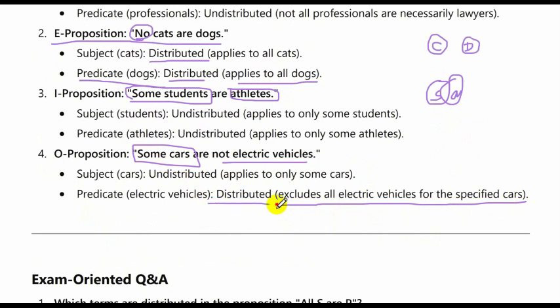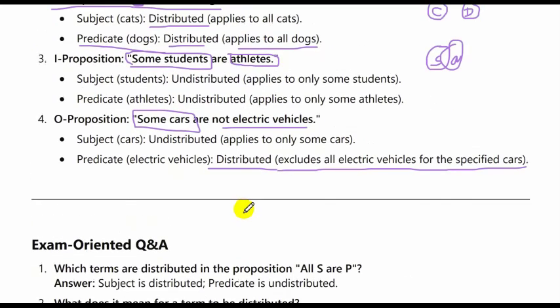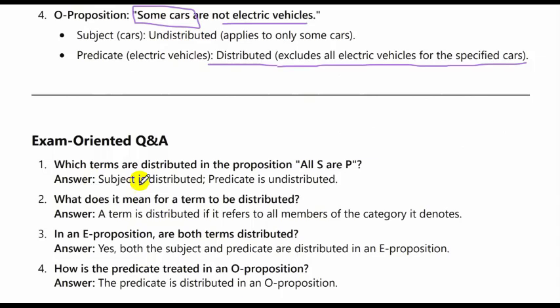So it is distributed. Now let's look at a few of the question answers. Which terms are distributed in the proposition all S are P? The subject is distributed, the predicate is undistributed. What does it mean for a term to be distributed? This is the definition of the distribution of a term, so this may come in the exam. A term is distributed if it refers to all members of the category it denotes.